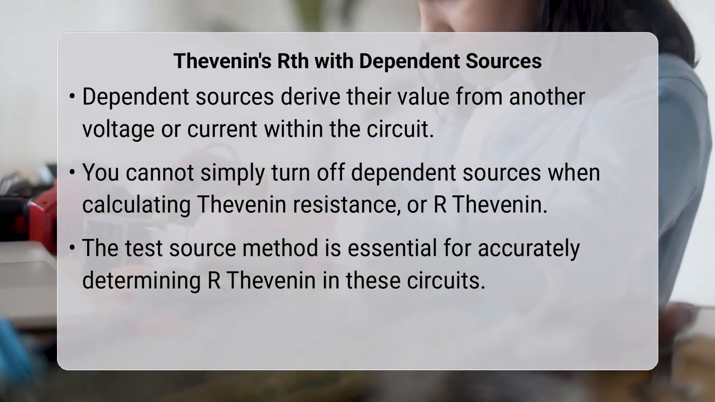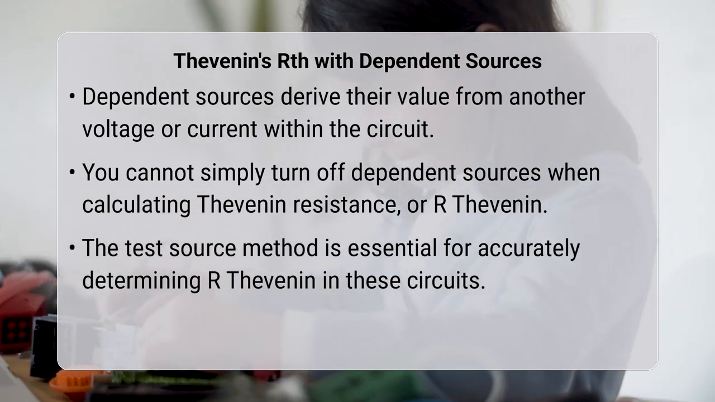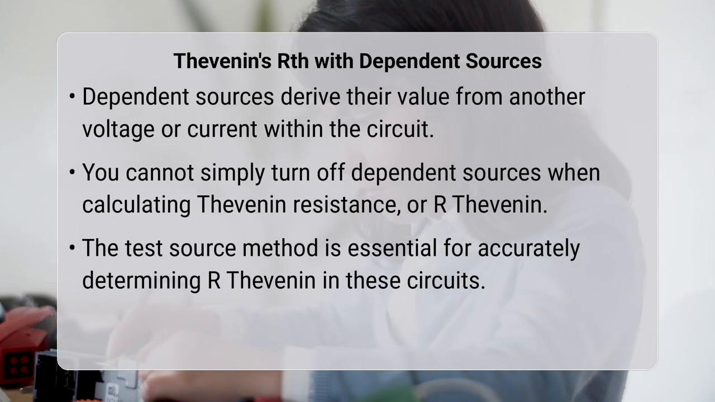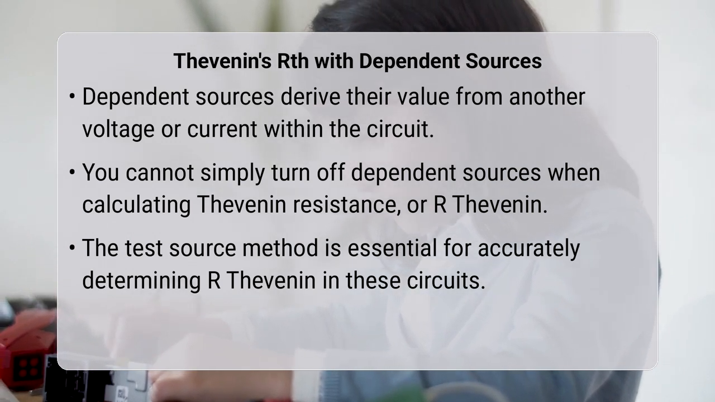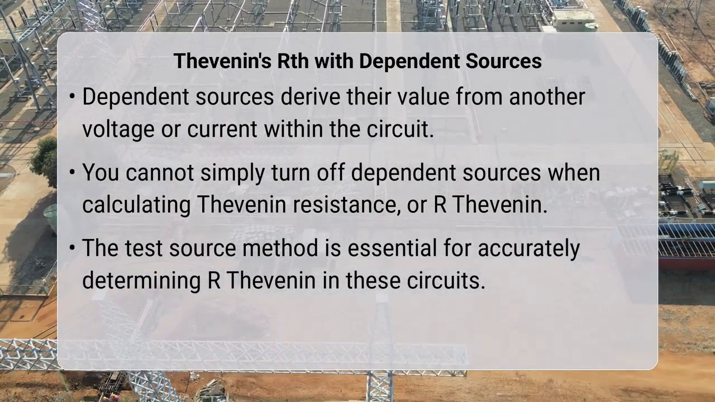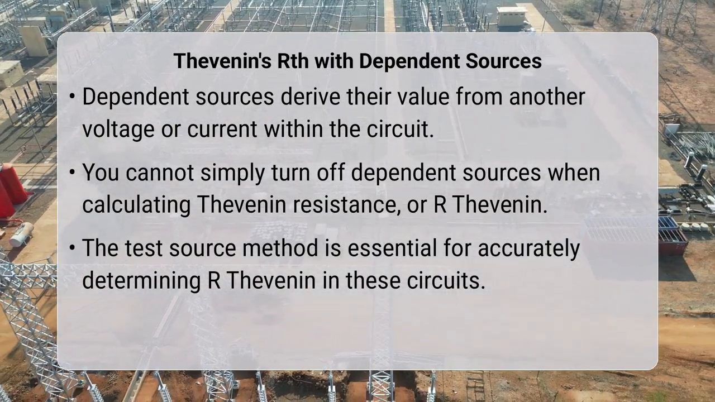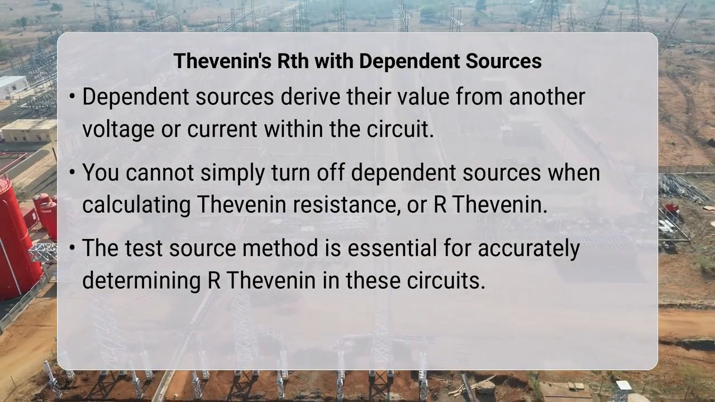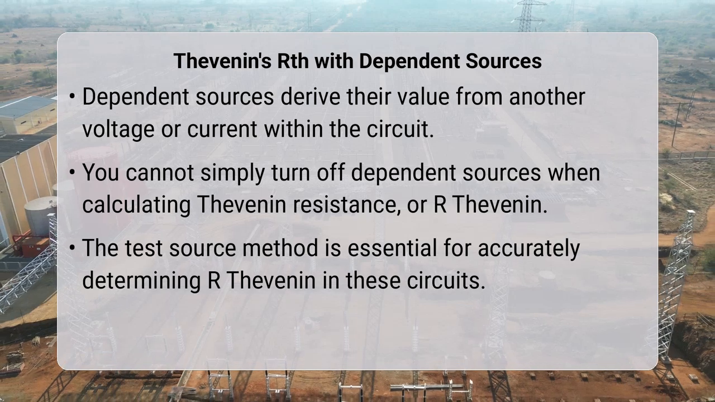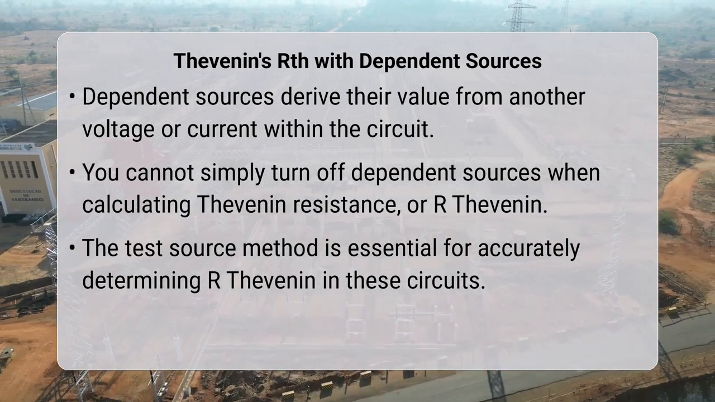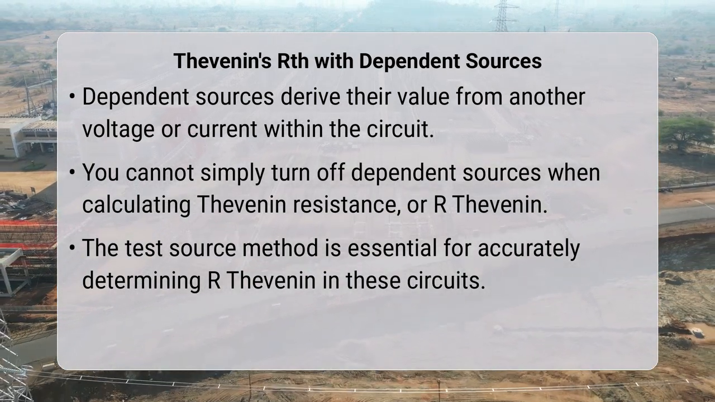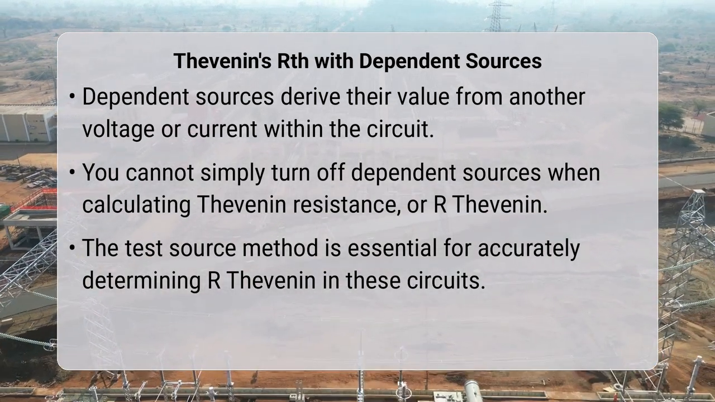Ever found yourself confidently simplifying a complex circuit to a neat Thevenin equivalent, only to hit a snag when those tricky dependent sources appear? Calculating the Thevenin resistance, or Rth, often feels straightforward with independent sources. But what happens when the voltage or current of a source inside your circuit depends on another parameter within that very same circuit? When faced with dependent sources, you absolutely cannot simply turn them off to find the Thevenin resistance.